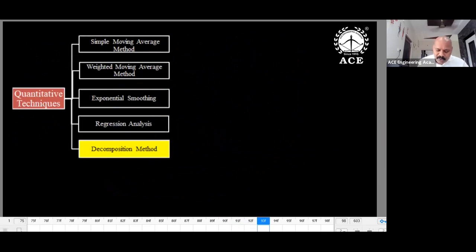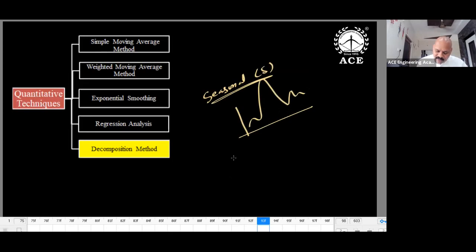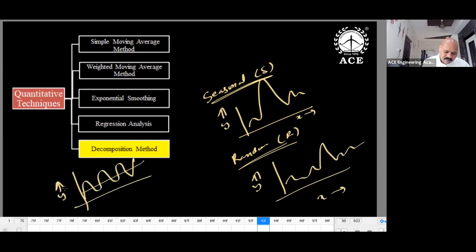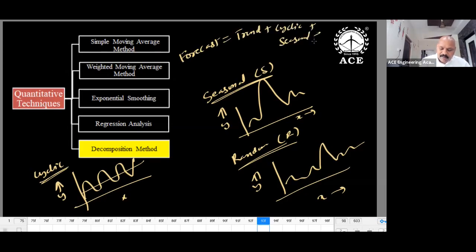And coming to the decomposition method, we use seasonal variations. Like seasonal variations, demand is like this: random, y and x. So this is random, this is actually cyclic. Cyclic, seasonal, and random. And finally, forecast is equal to trend plus cyclic plus seasonal plus random. So we include everything in the forecast. This is the actual method, and the non-linear type is somewhat complicated. At least you should know what methods are available.